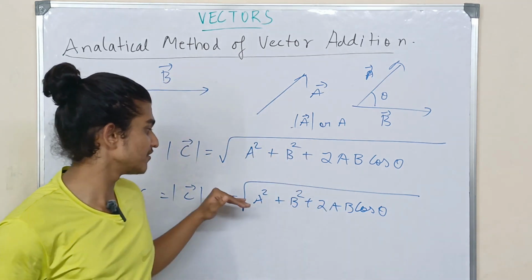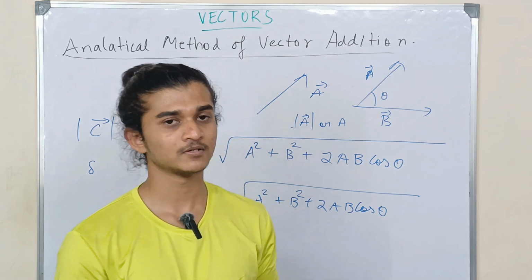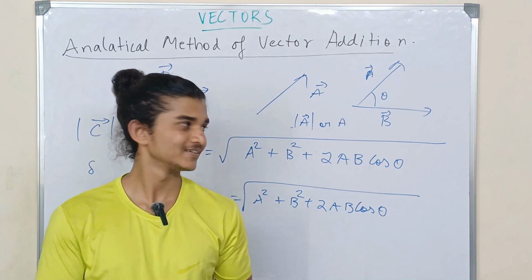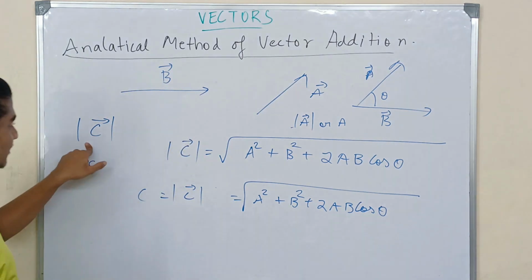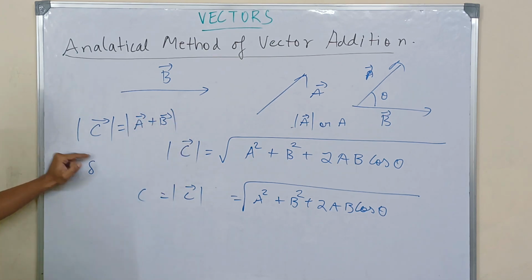The exact derivation of this formula is given in your NCERT textbooks. You can refer to that. I know how to teach it, but I'm not going to waste time on that. So this is the magnitude of the resultant vector, A vector plus B vector.